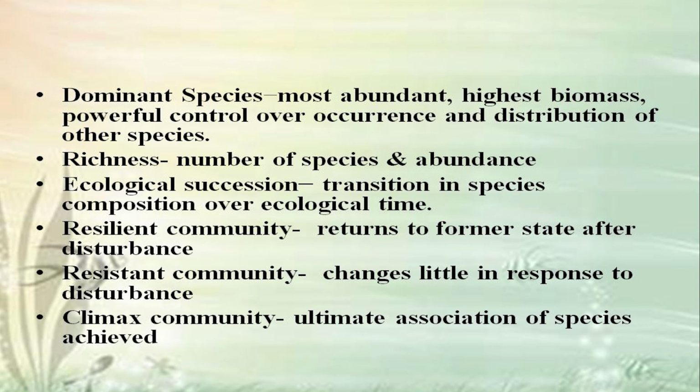Ecological succession: transition in species composition over ecological time. Resilient community: returns to former state after disturbance. Resistant community: changes little in response to disturbance. Climax community: ultimate association of species achieved.